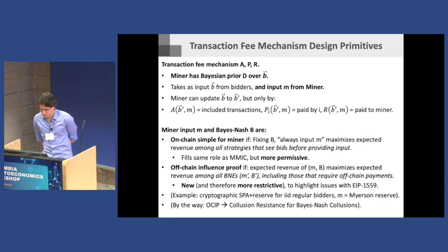Maybe the last technical thing is this: I didn't give a formal definition of what it means to be Bayesian collusion resistant, but it happens to be implied by this off-chain influence proofness.